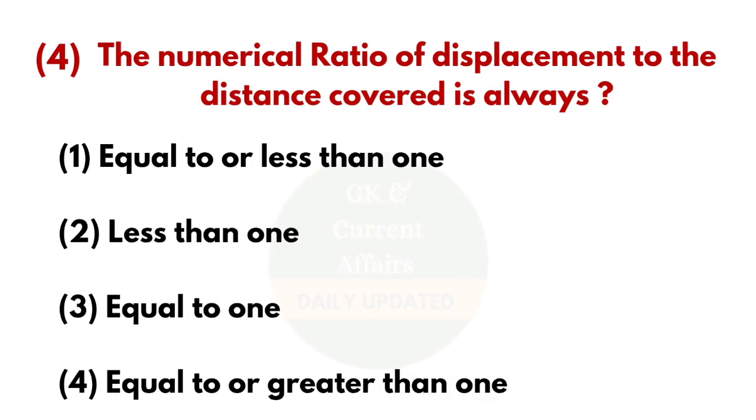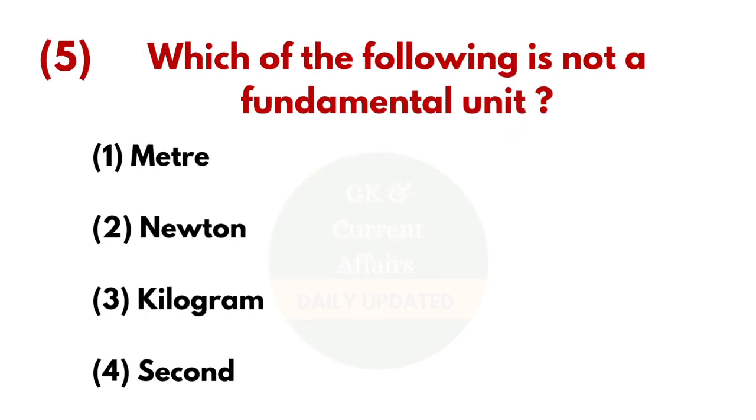Fourth question, the numerical ratio of displacement to the distance covered is always? And the answer is equal to or less than 1. Fifth question, which of the following is not a fundamental unit? And the answer is Newton.